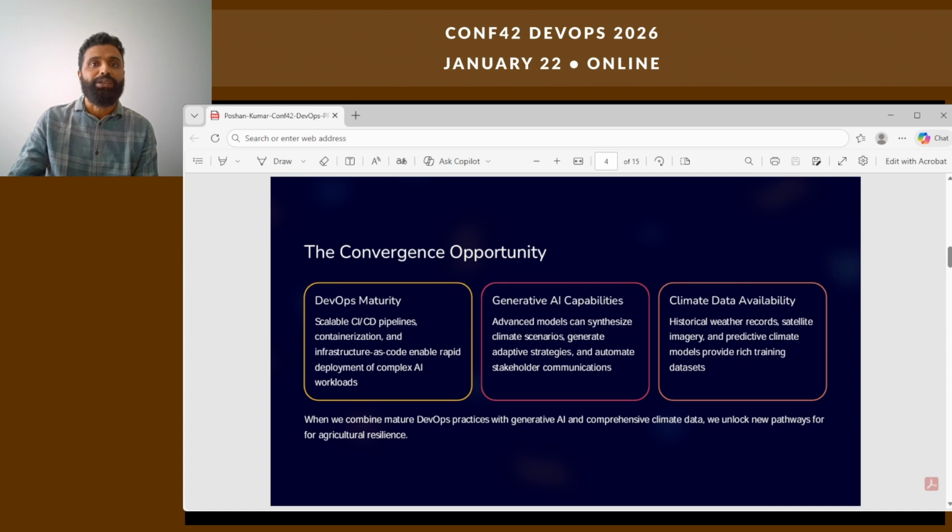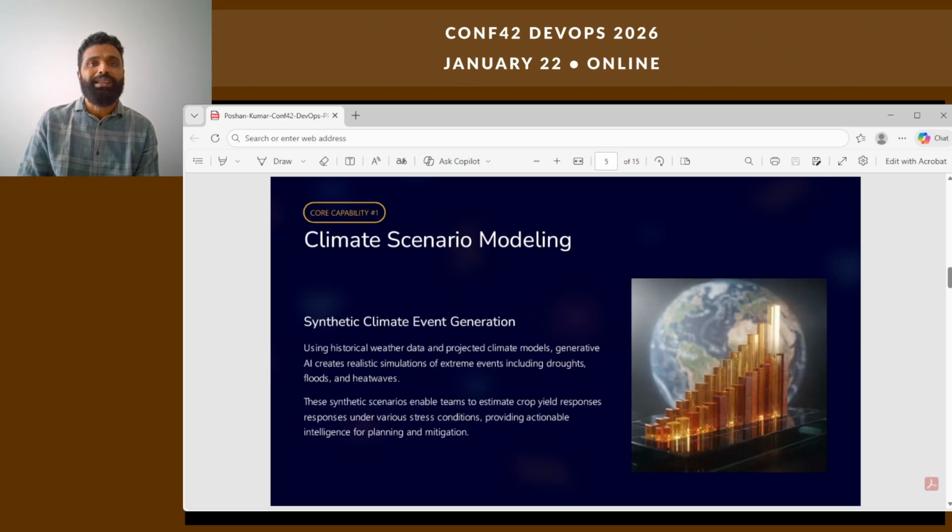Finally, DevOps maturity: GitHub standardization and policy as code. Let's treat models like software with tests, rollouts, and rollbacks. We use Argo workflows, Kubeflow, and KServe. That being said, the core capability one is the climate scenario model.